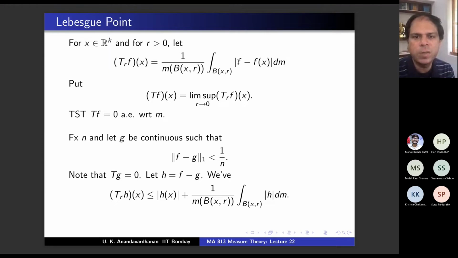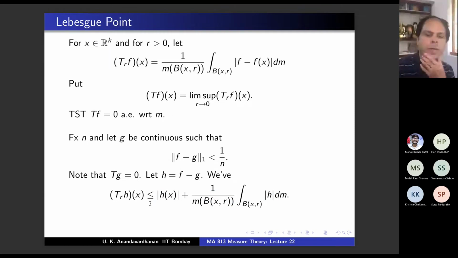By the triangle inequality, it is mod f minus g plus mod f(x) minus g(x), so that is mod h plus mod h(x). But mod h(x) comes out, because it is an integral with respect to y, so the measure and the measure cancel. What is remaining is the integral of mod h dm. Agree? This is just the triangle inequality, nothing else. Are you with me here?